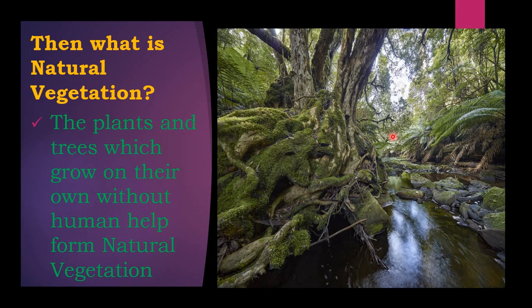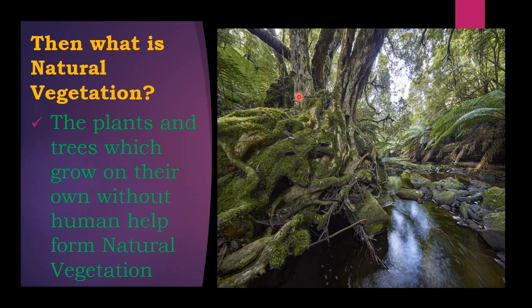You can see here in the picture, the water is there, these are the trees. Do you think anyone has planted such a big tree? No, children. You can see here the same trees have been lined up. You can see the rocks, water and the trees. These are all natural vegetation. Wherever they want, they grow.